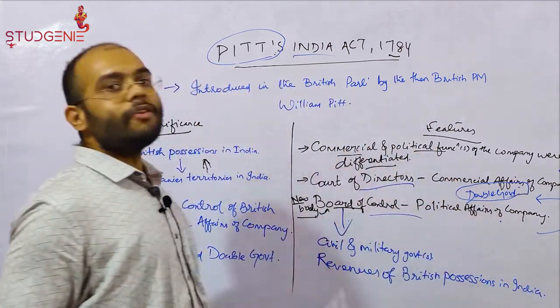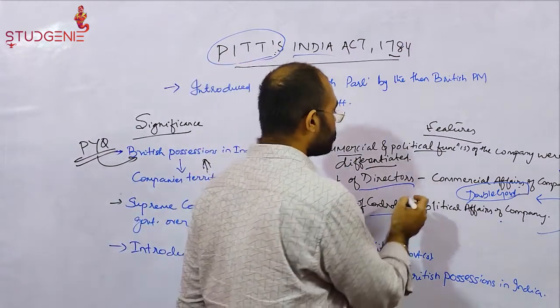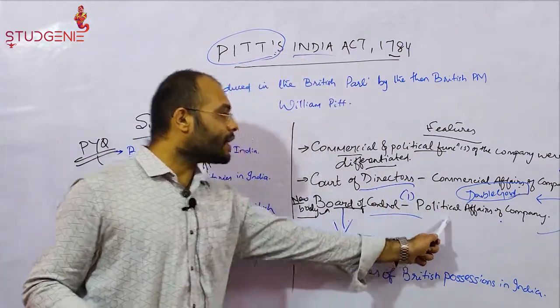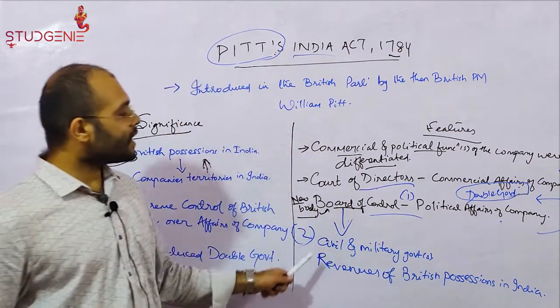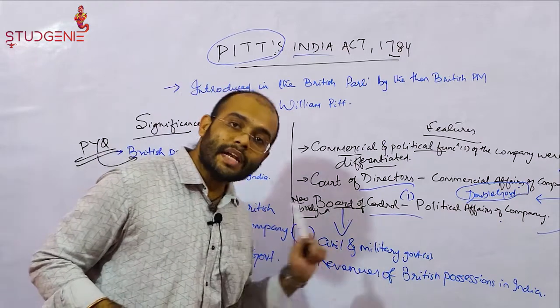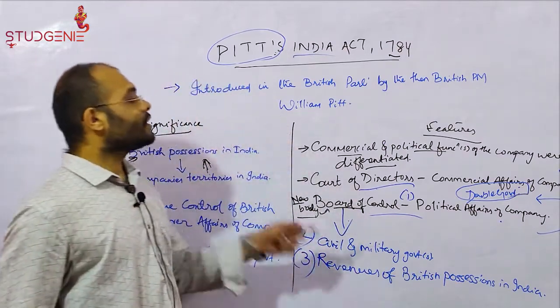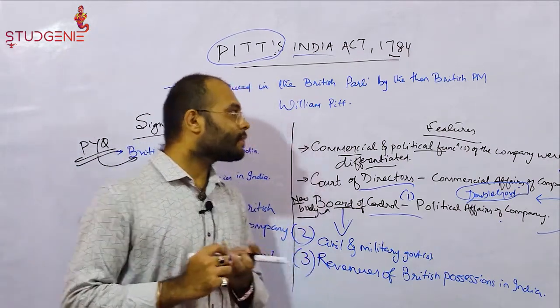So the newly formed Board of Control has three functions. One is to look after the political affairs of the company, to supervise and direct the civil and military governments, and to look after the revenues of the British possessions in India.